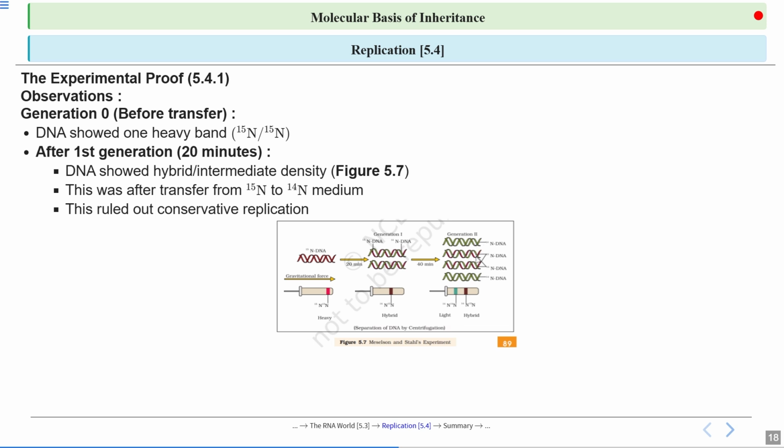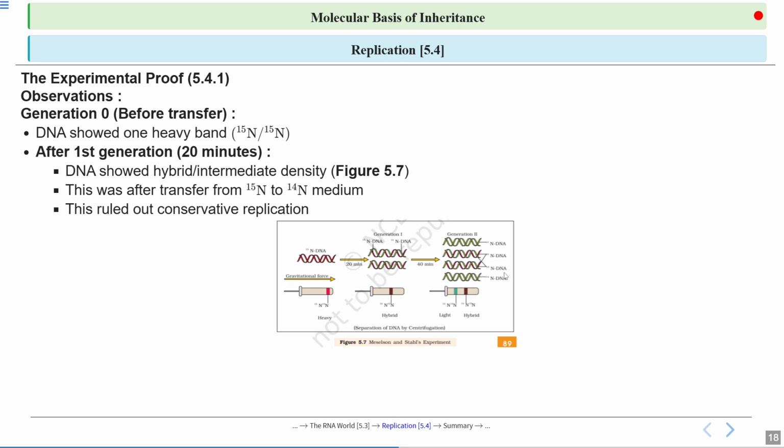New DNA will be synthesized, and that new DNA will have the normal nitrogen isotope only, that is 14N only. That's why after 40 minutes, we will see 50% hybrid and 50% newly synthesized DNA, as in DNA having this normal isotope of nitrogen only.